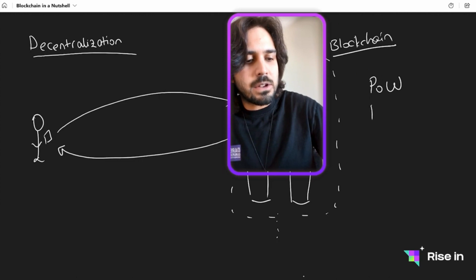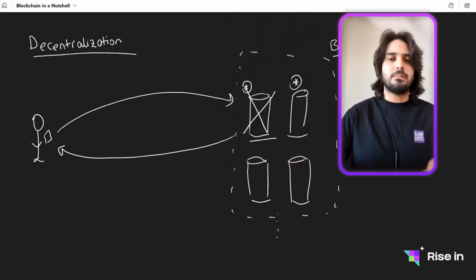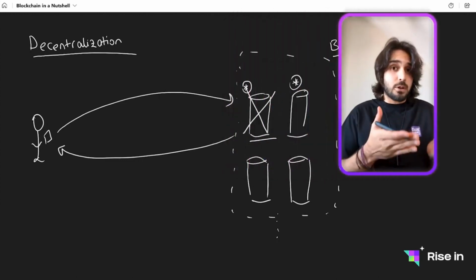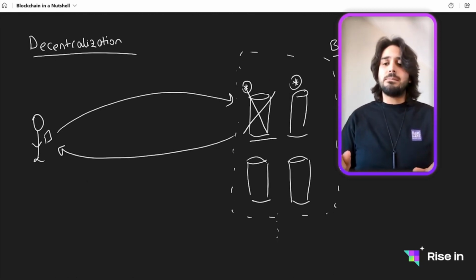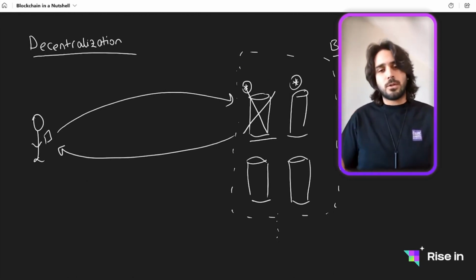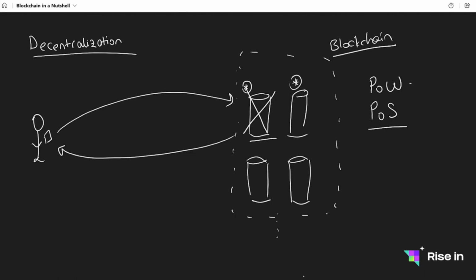And the second one we call proof of stake. There are actually many more options than proof of work and proof of stake, but we mainly use proof of work or proof of stake. Proof of work is used by Bitcoin, and proof of stake is used by the rest of the major blockchains, but we can say Ethereum is the main blockchain that uses proof of stake.